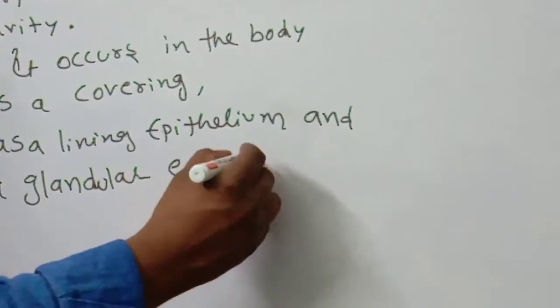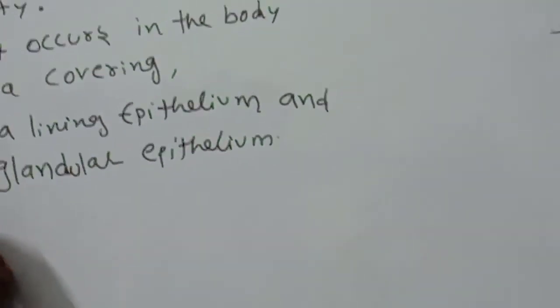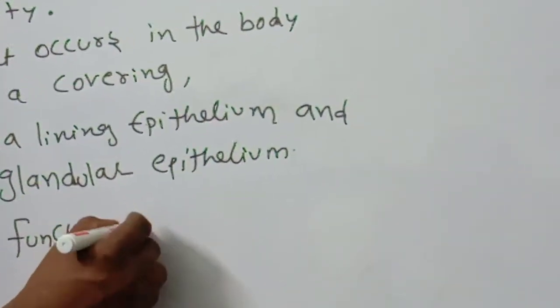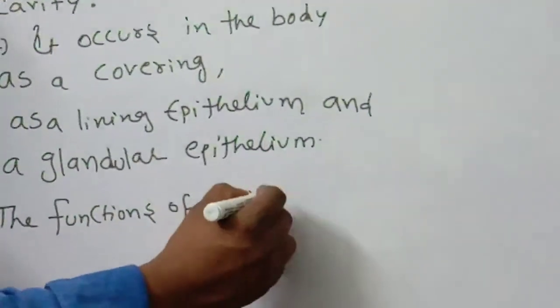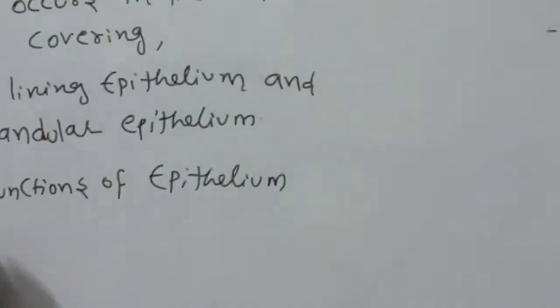This point you should remember. Glandular epithelium. The functions of epithelium include, this point you should remember.